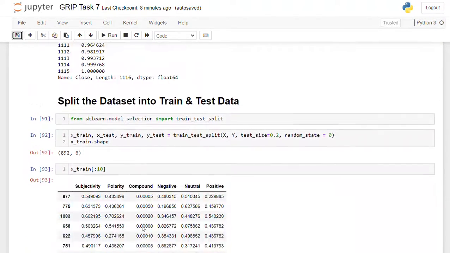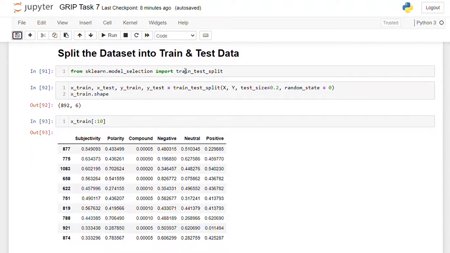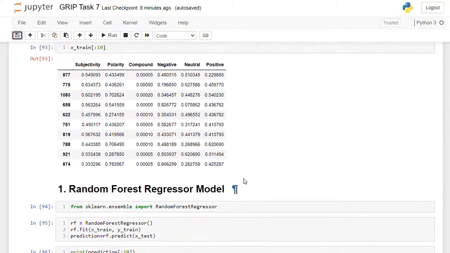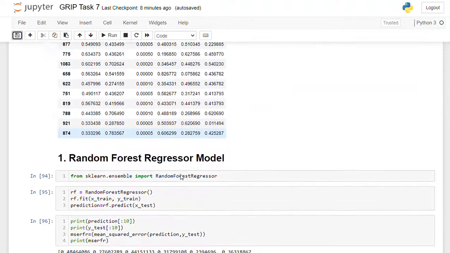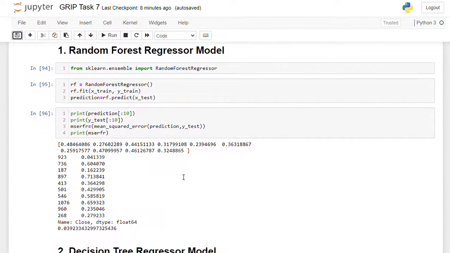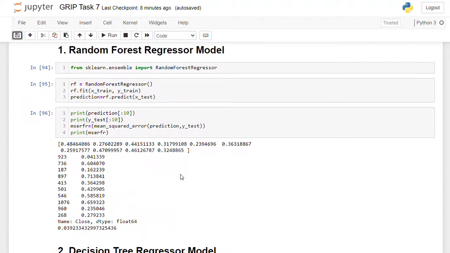Next, I am splitting the dataset into train and test data. So first I import train_test_split from the sklearn library under model selection. Here my test size is 20% and the remaining 80% is train data. Here is my xtrain. Here I am using different models to calculate the mean square error to measure the performance of models. So the first one, here I am using the random forest regressor model.